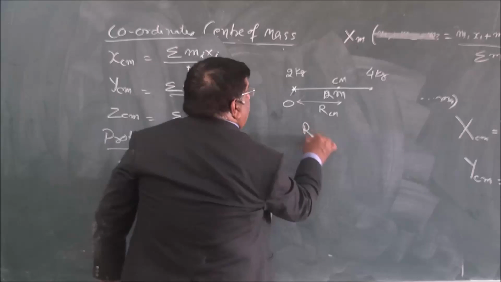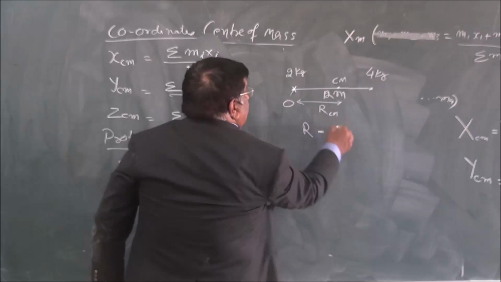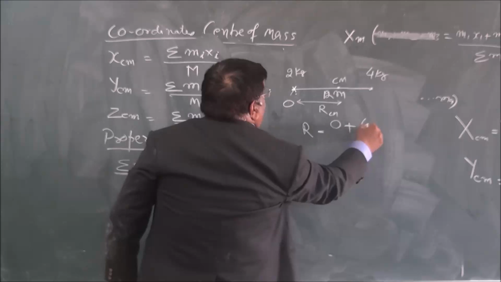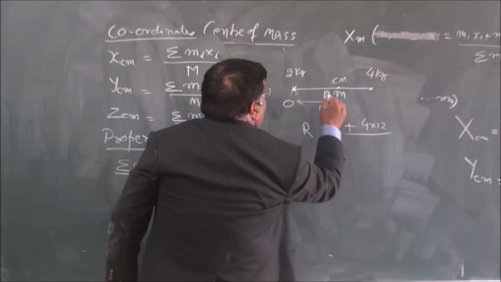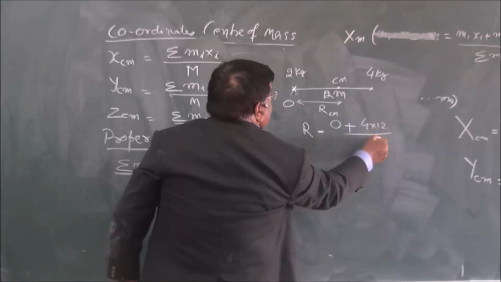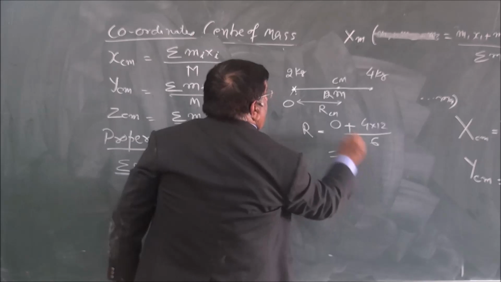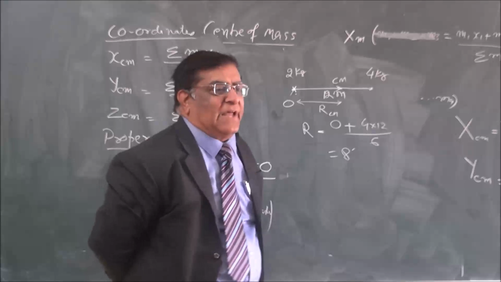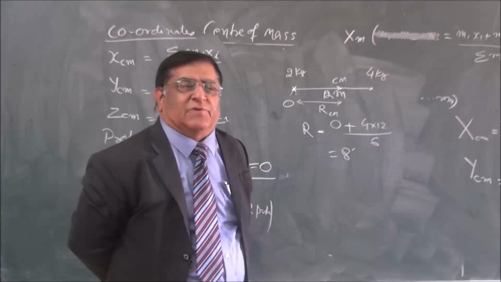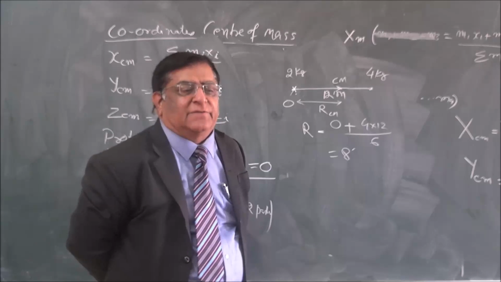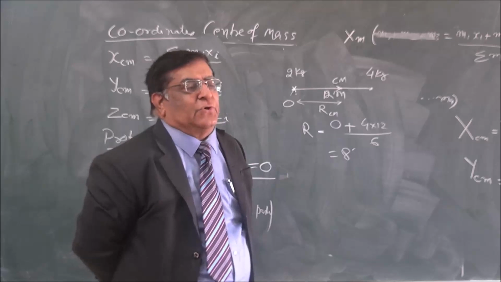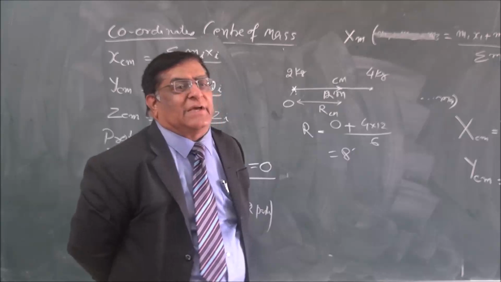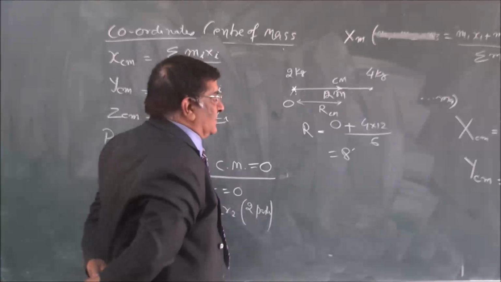So how much r did you get? 2 into 0 plus 4 into 12 divided by 6. Got it? This is 8. Now if it is the x direction, then we say x is equal to 8. If it is in the y direction, y is equal to that. Similarly, we can find out coordinates in a 3-dimensional system.